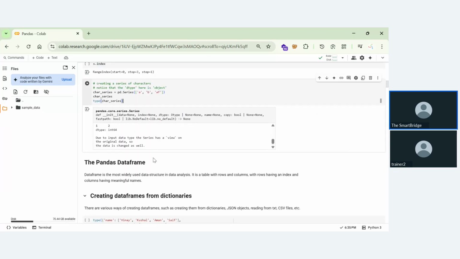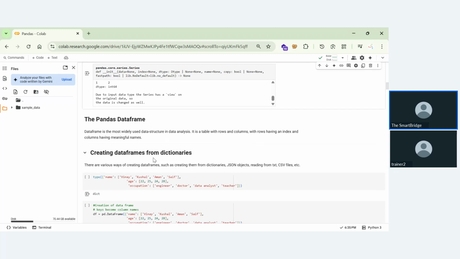Now coming to the second thing, that is data frames. Now we are entering into the main topic that we'll be using in handling files. When you want to work with data files such as .csv, Excel, or some other files, then you will be using the term called data frames. Data frames are mostly used as data structures for data analytics. When you want to perform some data analytics, data frames are used, and now you'll have some meaningful understanding of why pandas is used for data analysis.